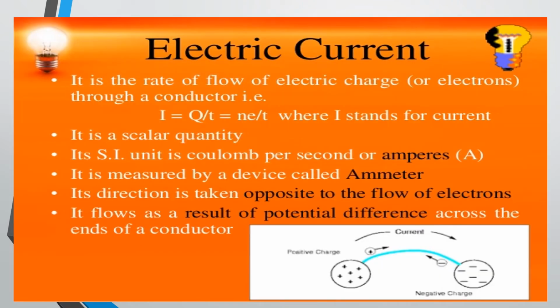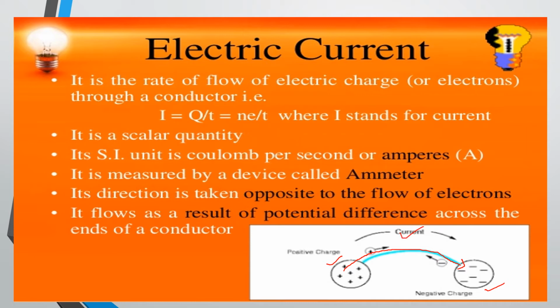Electric current is the rate of flow of electric charge. That means how much charge is carried in a conductor. So we have to understand, see here, these are the protons, which are positively charged, and the negative charge. What happens here? The protons, I mean the positive charge, is attracted towards the negative charge. So the current will flow from positive to negative charge. That means the rate of flow of charge through a conductor, so that we call current.